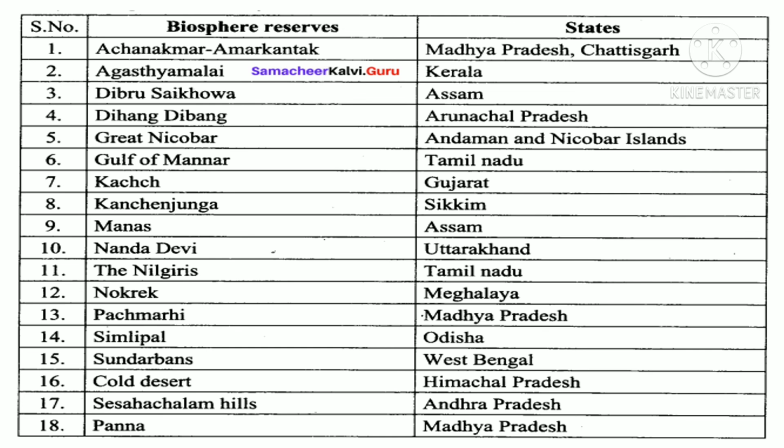Biosphere reserves in India. 11 of the 18 biosphere reserves of Gulf of Mannar in Tamil Nadu, Kanchenjunga in Sikkim, Nanda Devi Uttarakhand, Nilgiris of Tamil Nadu, Nokrek in Meghalaya, Pachmari in Madhya Pradesh, Simlipal in Odisha, Sundarbans in West Bengal, Agastyamalai in Kerala, Amarkantak in Madhya Pradesh, Great Nicobar in Andaman Nicobar Islands of India fall under the list of Man and Biosphere Program of UNESCO.